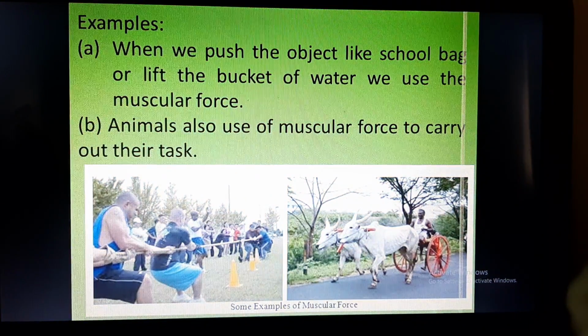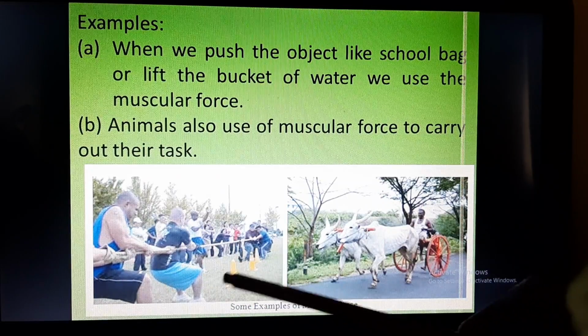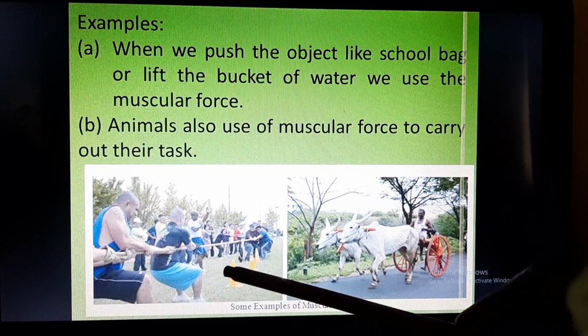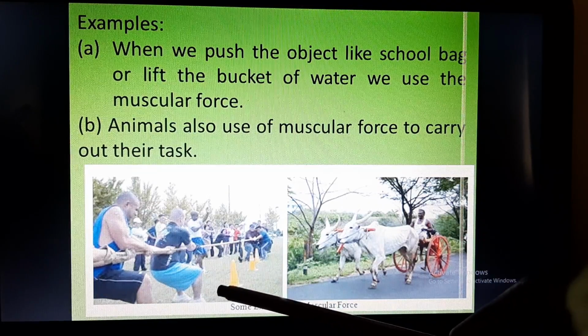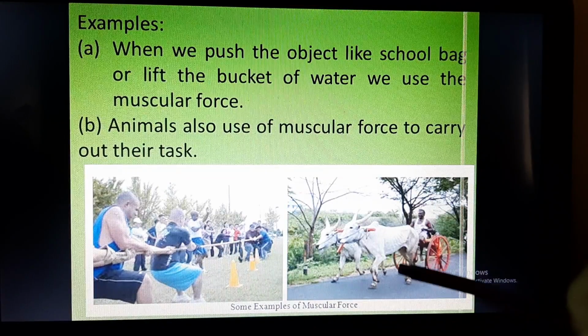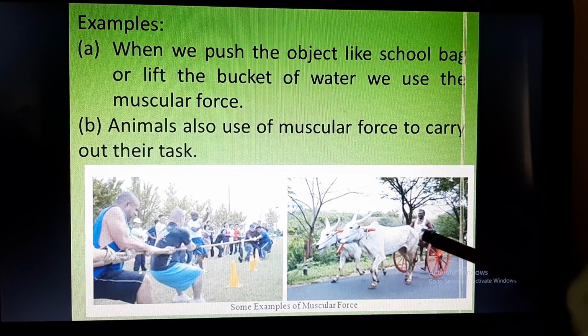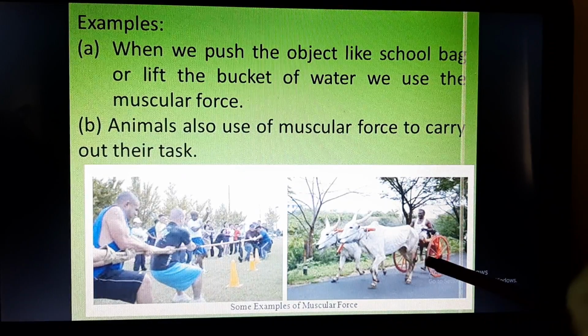So here in this example of muscular force, you can see these people are applying muscular force in playing tug of war. So they are pulling each other, they are applying force, and from where they are applying that force? They are applying that force from their muscles. Similarly, here this animal is carrying this man, and in bullock cart, the bulls are applying muscular force to lift the cart.